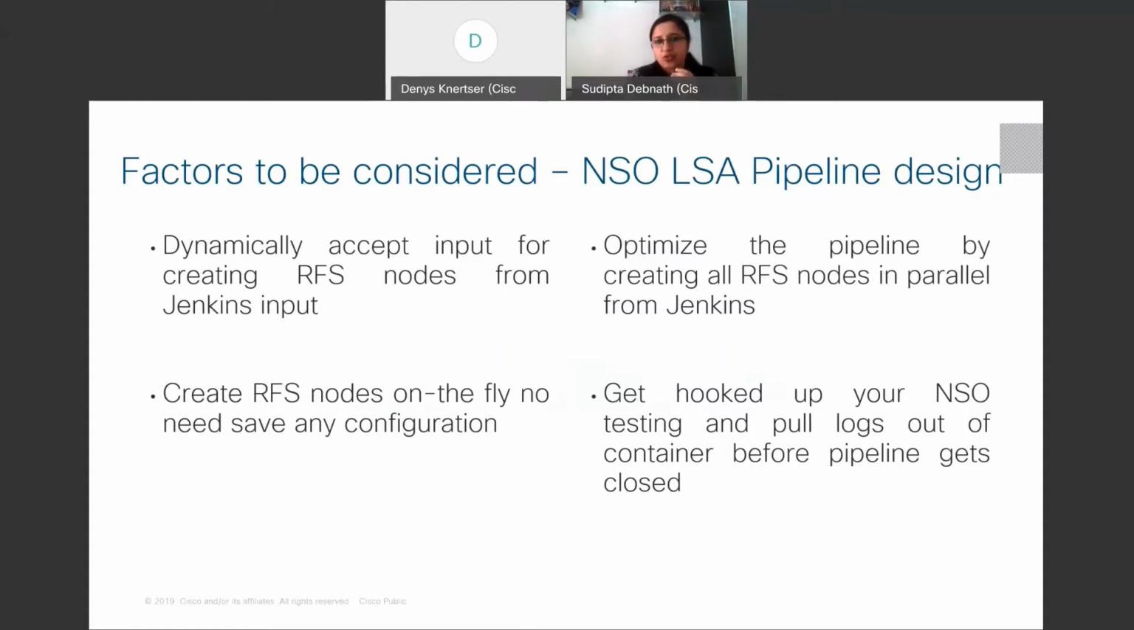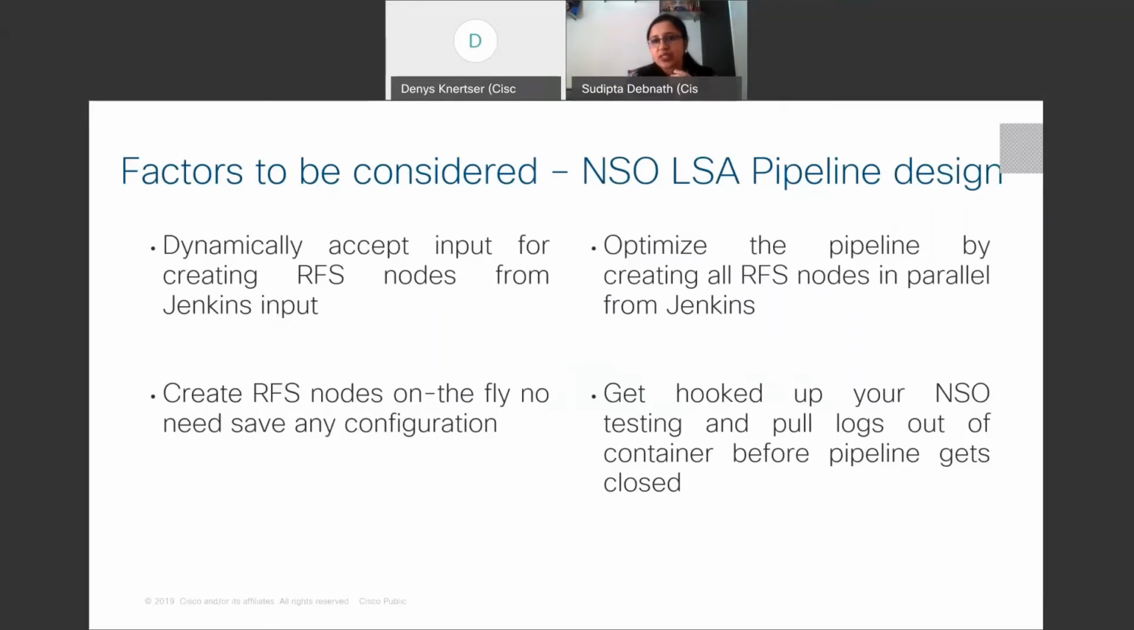Then, creation of the RFS nodes on the fly without saving any configuration. So in this process, you are not hard coding your configuration. You are just calling the configuration from your Jenkins pipeline and you are building up the RFS nodes.